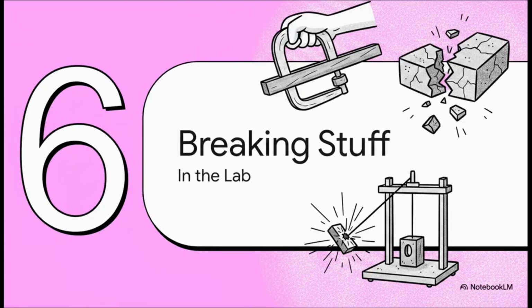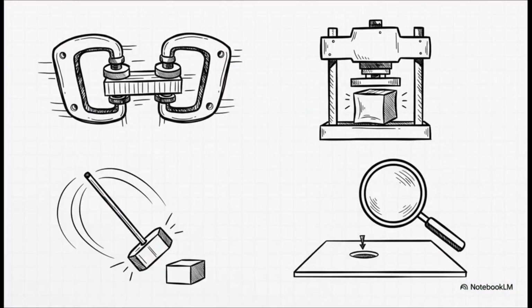Section 6. Breaking stuff in the lab. So how do we take all this theory off the whiteboard? We get into the lab and we break stuff. We use universal testing machines to systematically apply forces. A tensile test slowly pulls the material apart. A compression test literally squeezes it.